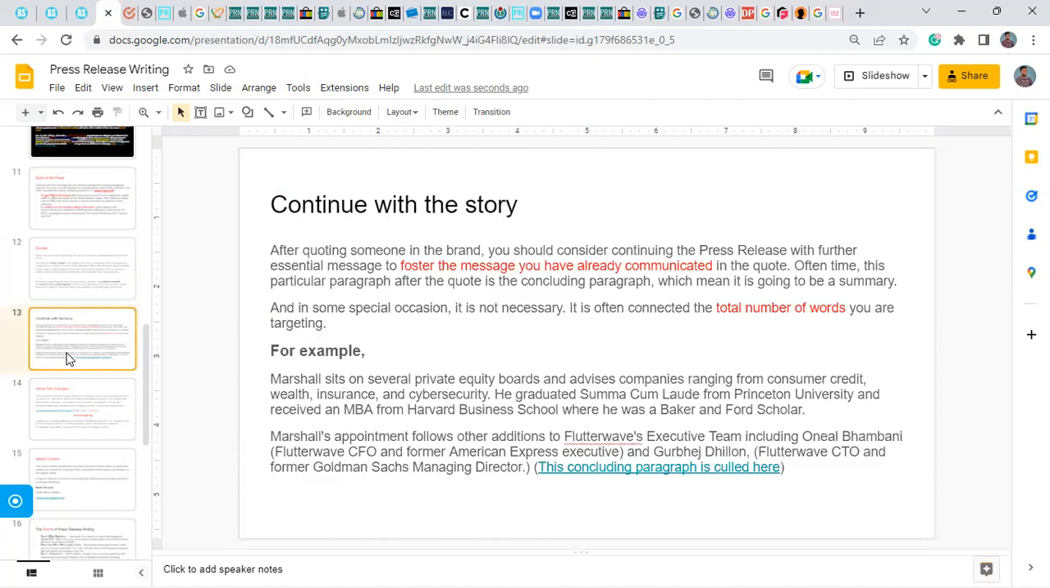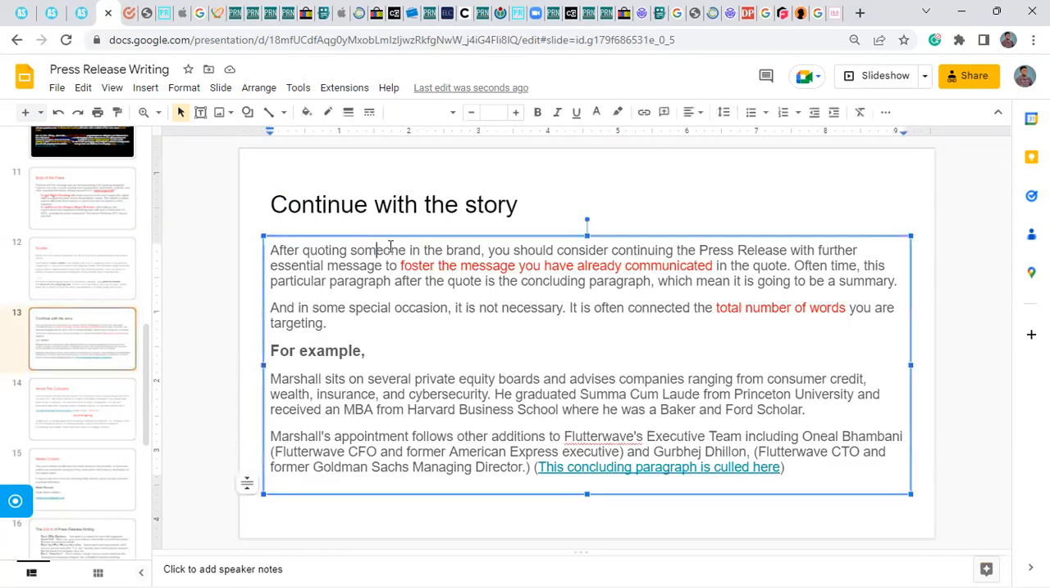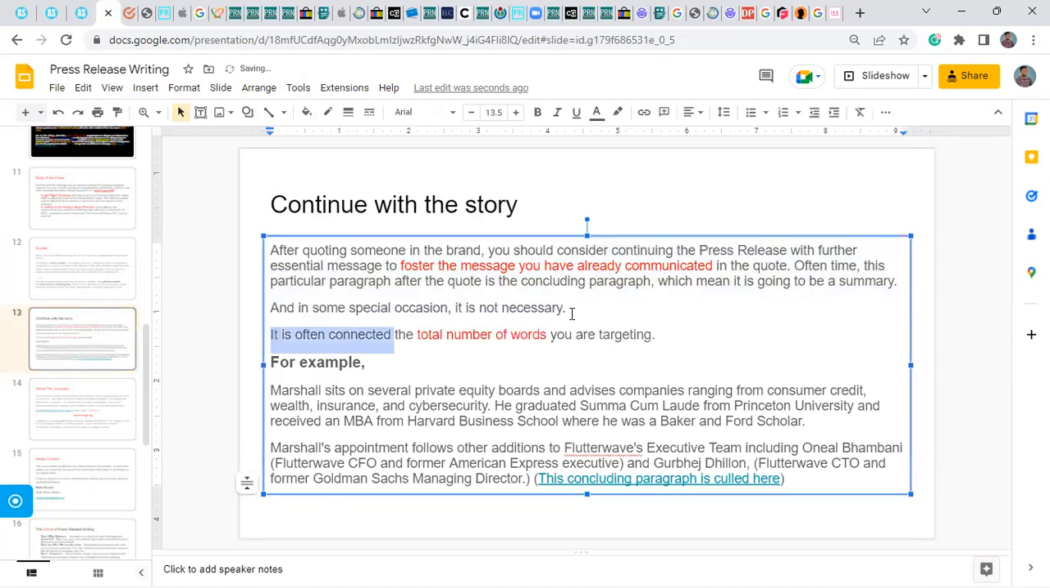So now continuing the story, after quoting someone in the brand, you should consider continuing the press release with further essential messages to foster the message you've already communicated in the quote. Oftentimes, this particular paragraph after the quote is the concluding paragraph, which means it is going to be a summary. And on some occasions, it is not necessary. What matters is the total number of words that you are targeting. Okay.